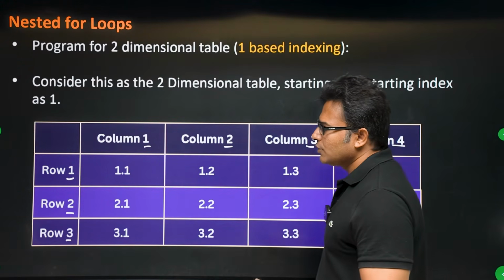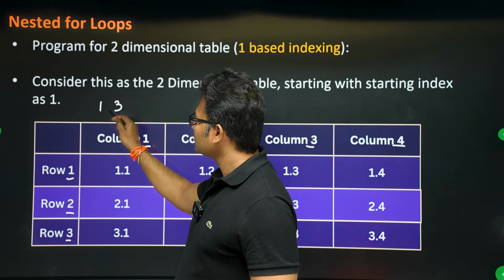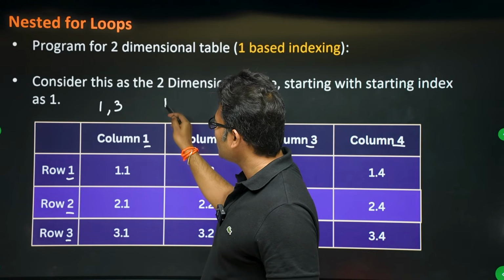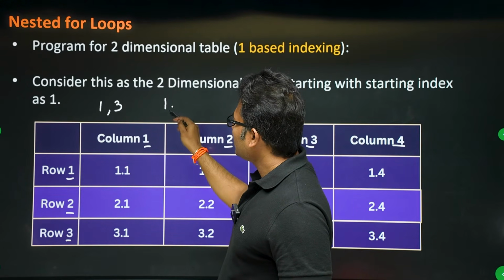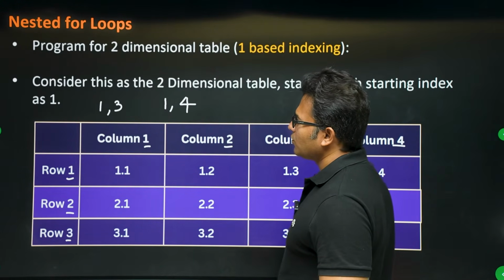So from where to where should rows go? Rows should go from 1 to 3, right? Row 1, row 2, row 3. That is why the starting value will be 1 and the stop value will be 4. That is why it is rows plus 1.